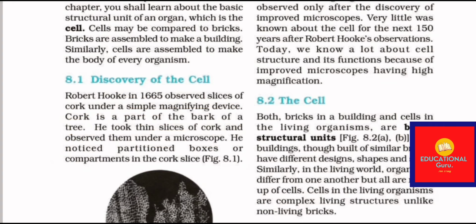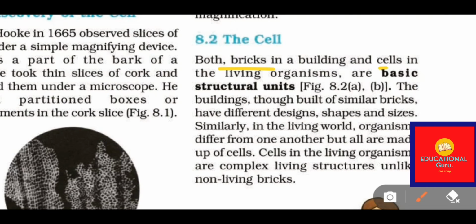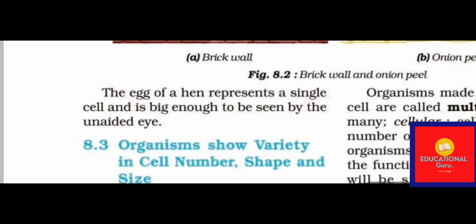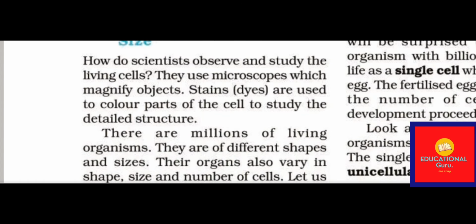Now we are going to see the definition of the cell. A cell is like a brick in a building, and it is found in living organisms. It is the basic structural unit of living organisms. It has different shapes, designs, and sizes. Cells in living organisms are complex living structures, unlike bricks. Some cells are large enough to be seen by the unaided eye. For example, you can see a hen's egg, which is a single cell.